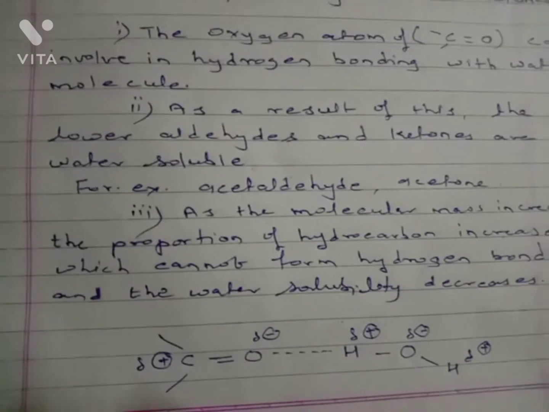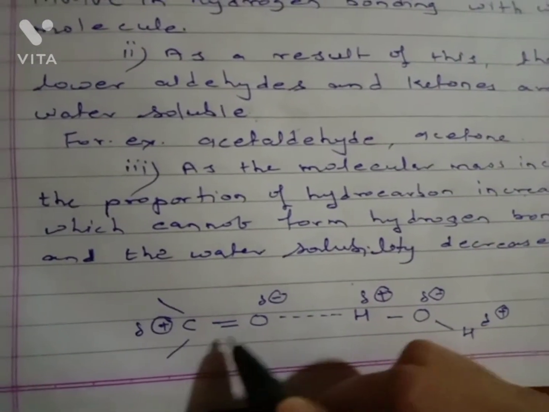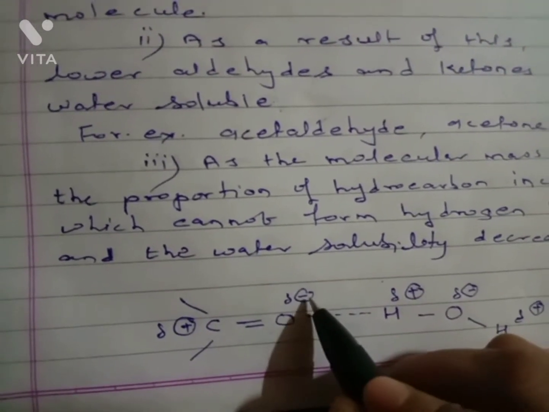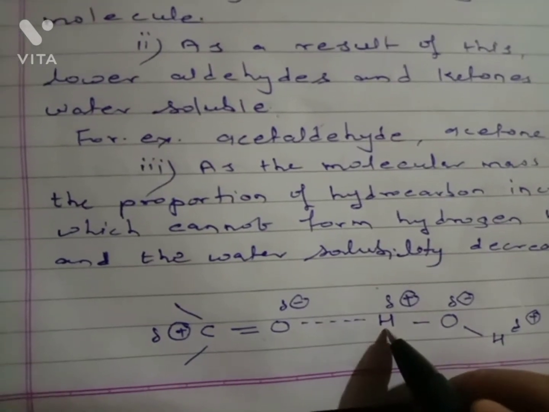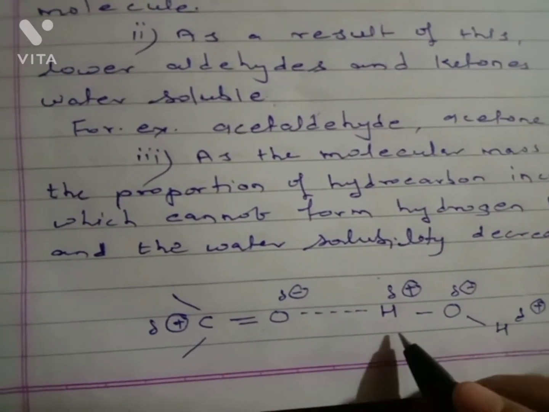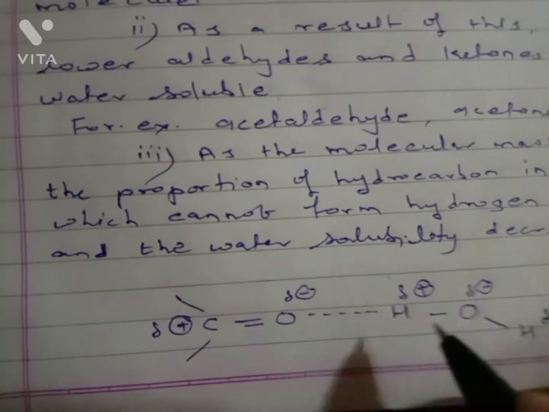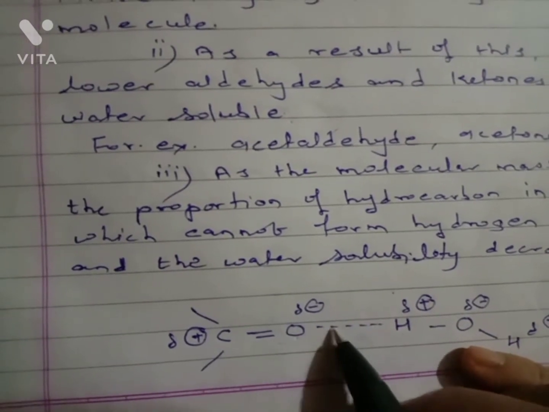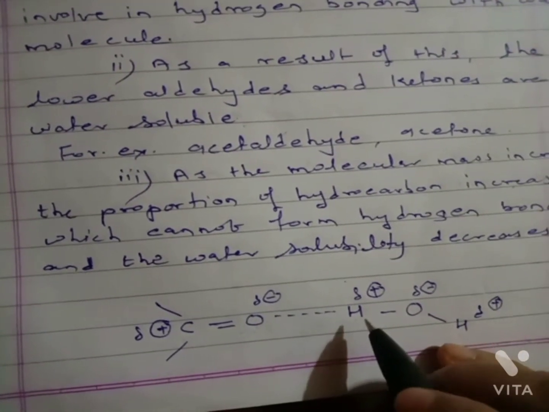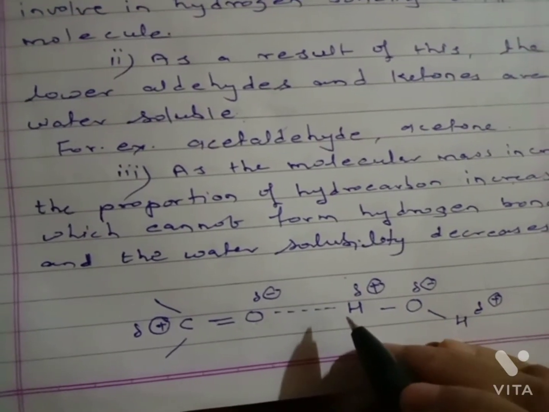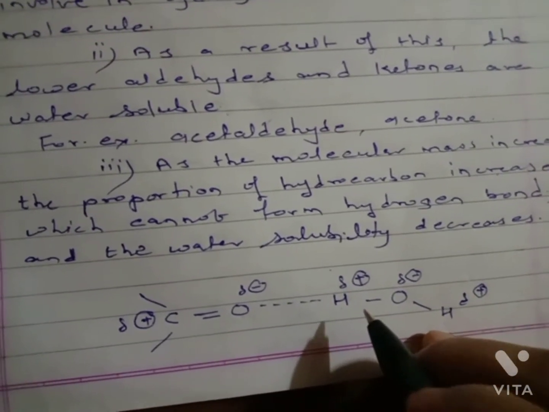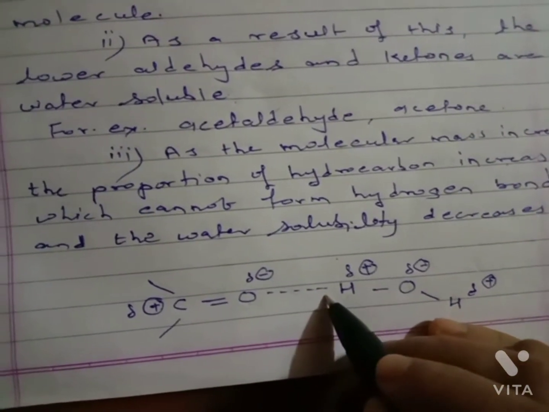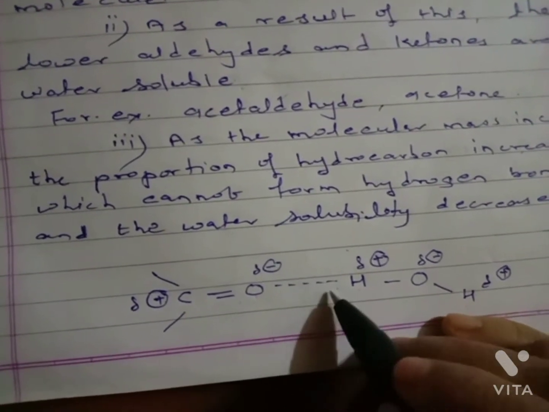Here in C double bond O, carbon is positively charged and oxygen is negatively charged, and the hydrogen of the water molecule attaches with the oxygen. If the molecular mass increases, the proportion of hydrocarbon atoms also increases, and water solubility decreases, because the length of this chain also increases.